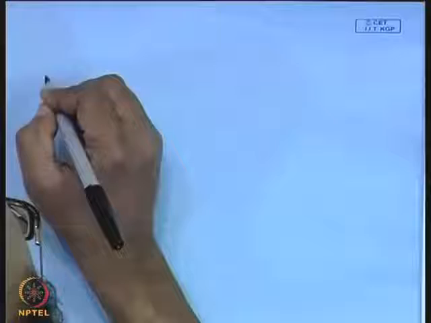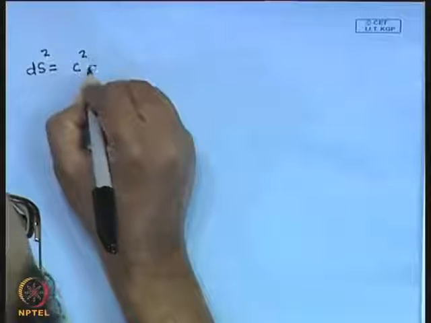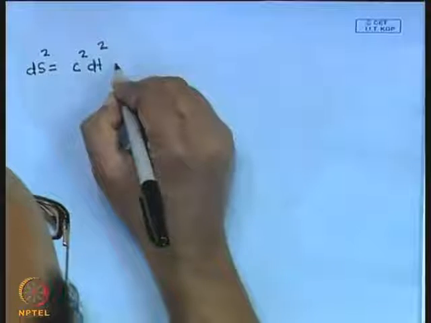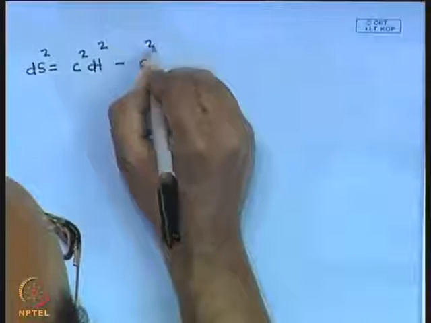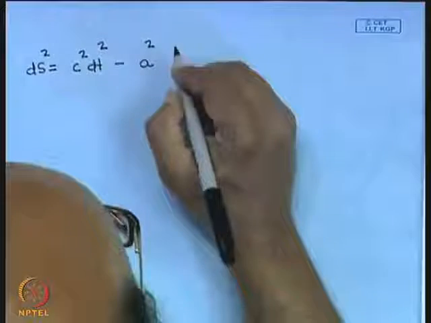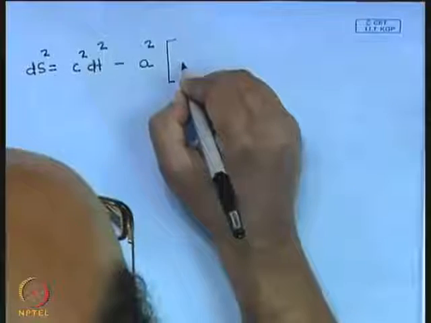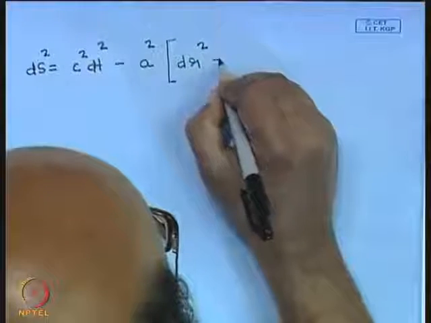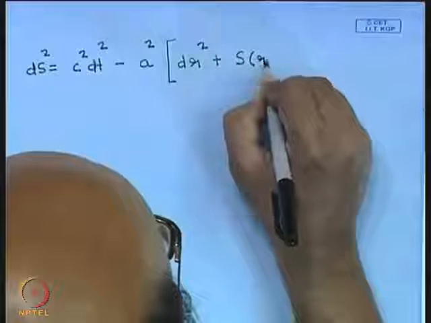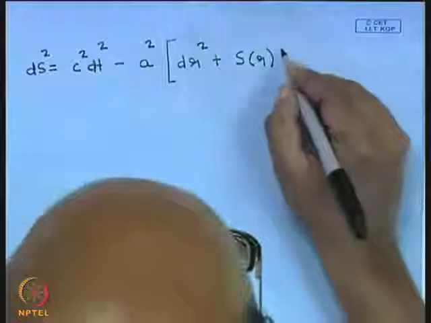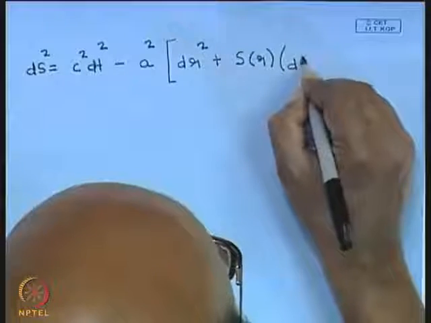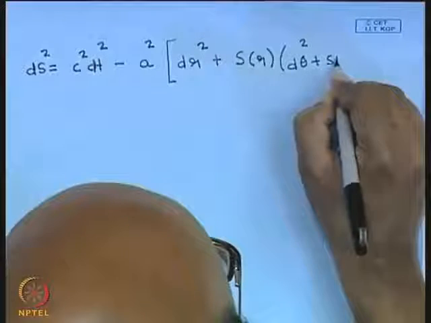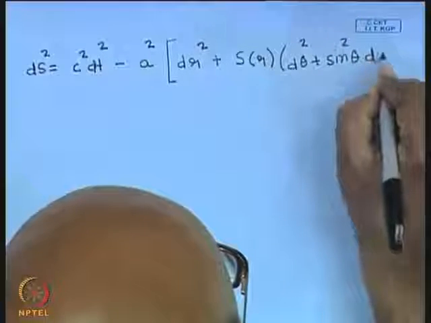We will write it as ds square is equal to c square dt square minus a square and then we have dr square plus s of r d theta square plus sine square theta d phi square.